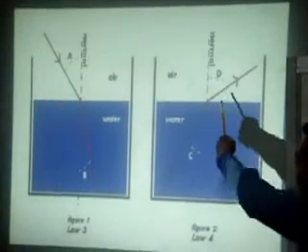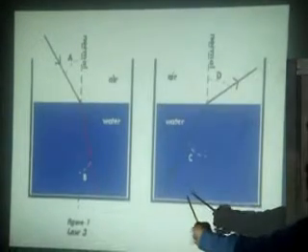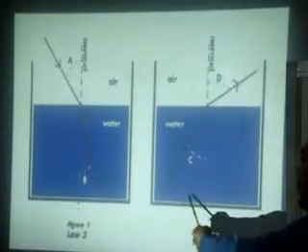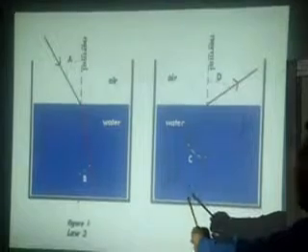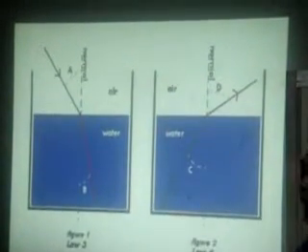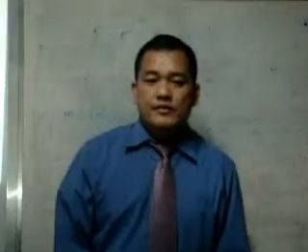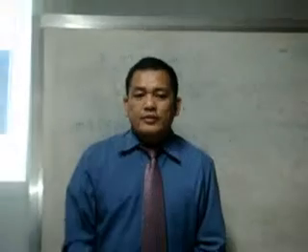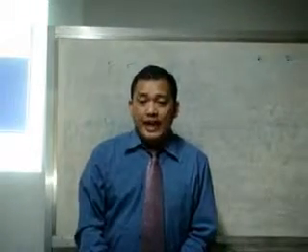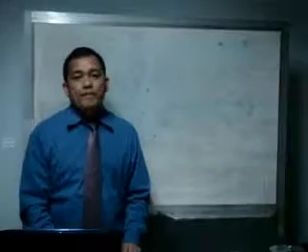So, the angle of refraction here is greater than the angle of incidence when the ray of light passes from a substance of higher optical density to a substance of lower optical density. The two laws explain the angles to which light is refracted when entering a substance.